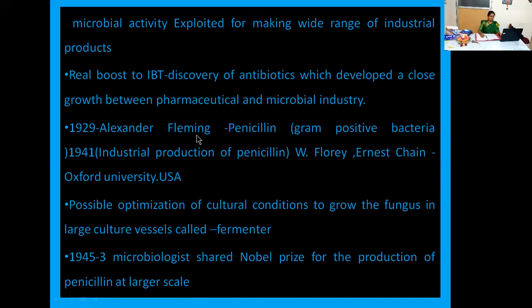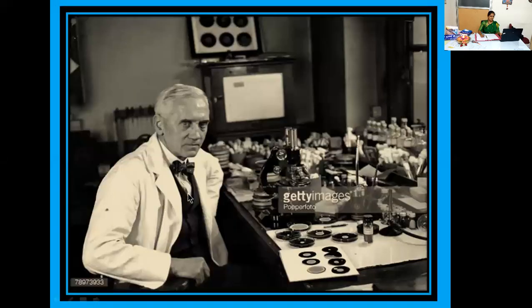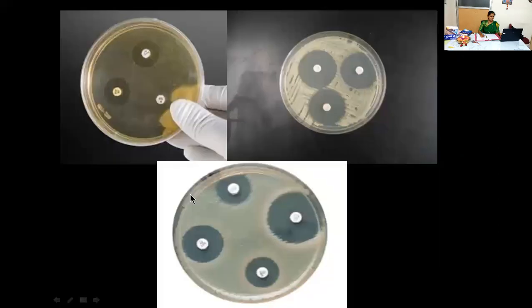So Alexander Fleming in the beginning noted that penicillin is very effective against gram-positive bacteria, and he extracted this penicillin from Penicillium notatum. Later Florey and Chain continued the process of extraction of penicillin, and they optimized the cultural conditions. Together they received the Nobel Prize for the production of penicillin at the larger scale. Here you can see Alexander Fleming in his culture lab. What Alexander Fleming observed was that the zone of inhibition was like this.